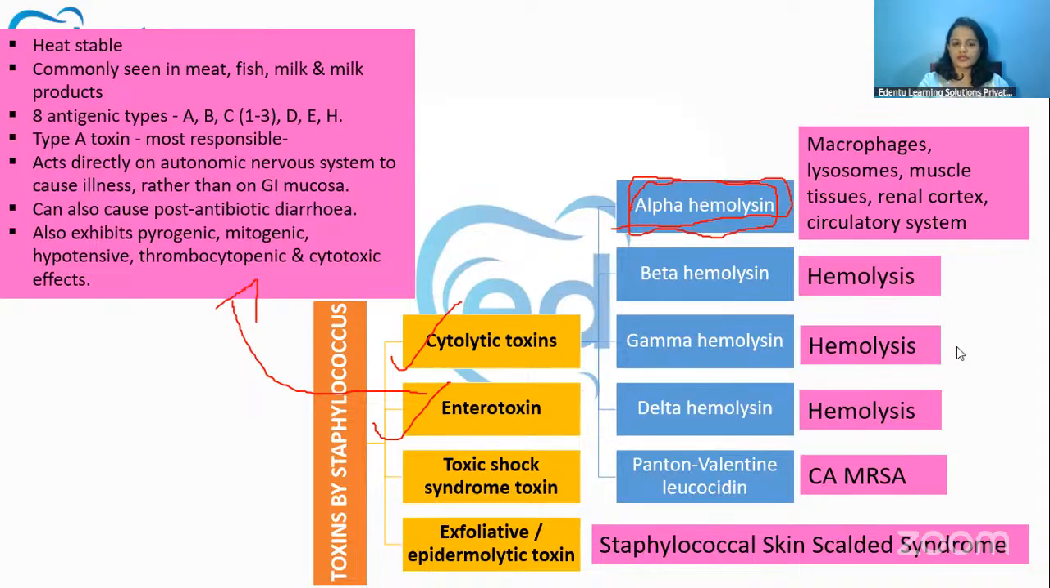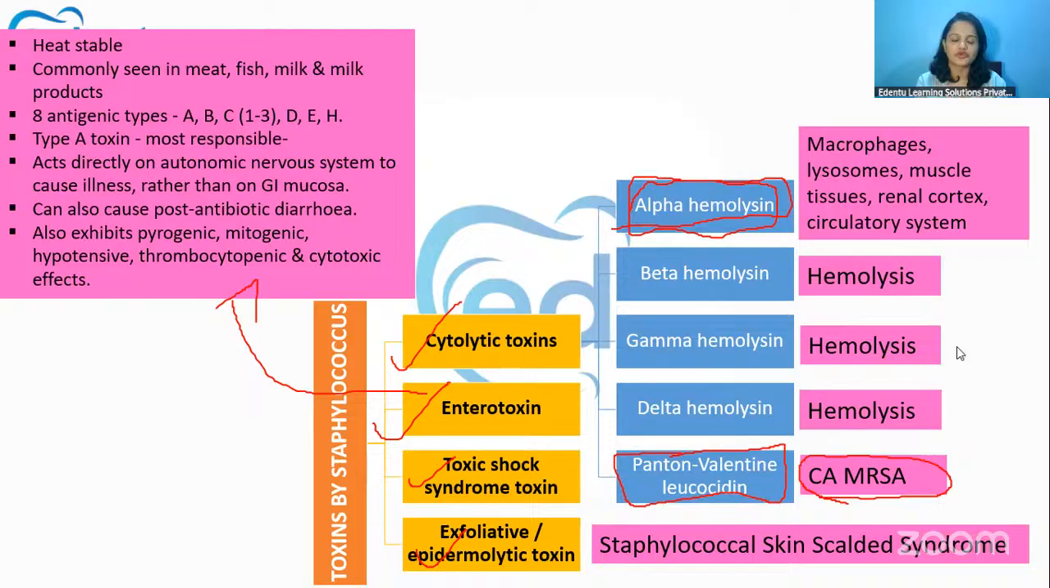Now, toxic shock syndrome toxin is responsible for toxic shock syndrome, and exfoliative or epidermolytic toxin is responsible for staphylococcal scalded skin syndrome, SSSS. Among the cytolytic toxins, there is a particular toxin called Panton-Valentine leucocidin. It is important because it is mostly seen in methicillin resistant Staphylococcus aureus, especially community acquired methicillin resistant Staph aureus. This type of toxin is usually seen there.